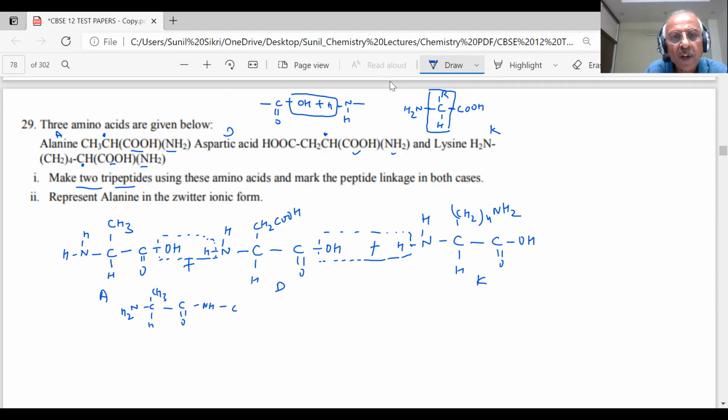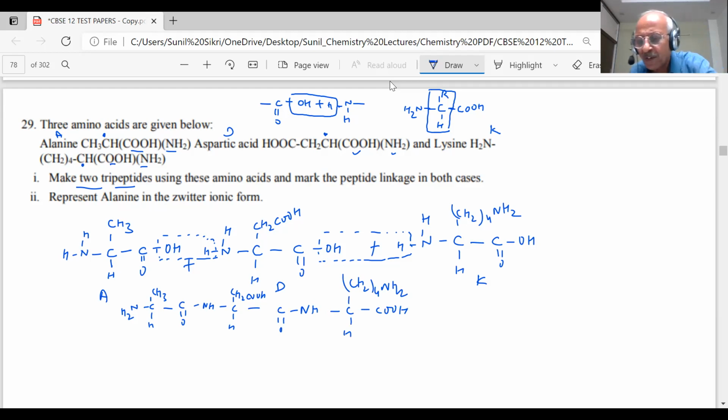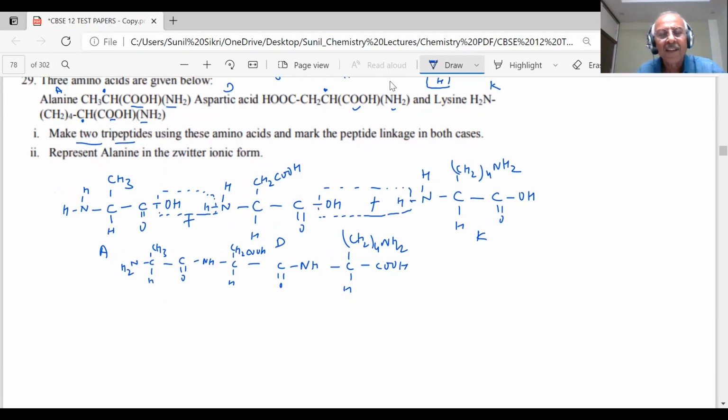What is that? CH, CH2 COOH. And you have C double bond O, NH. Then you have CH2 4 NH2, CH COOH. See that? How much problem there is in drawing?